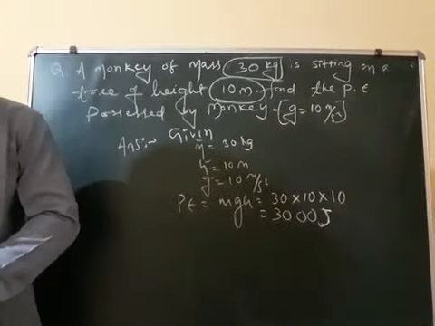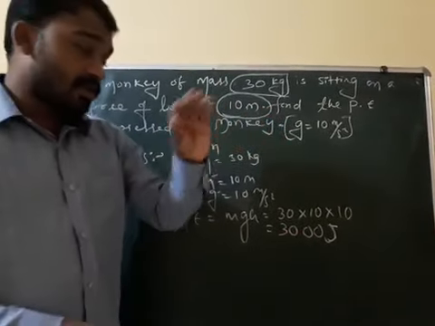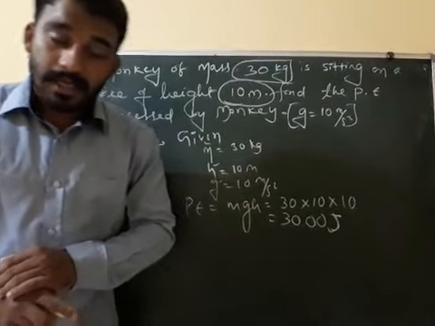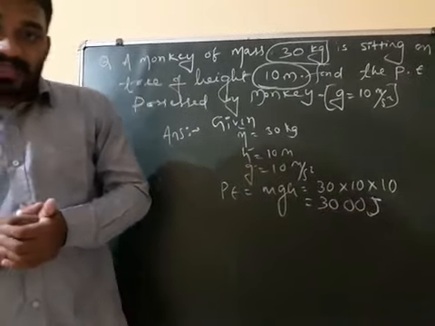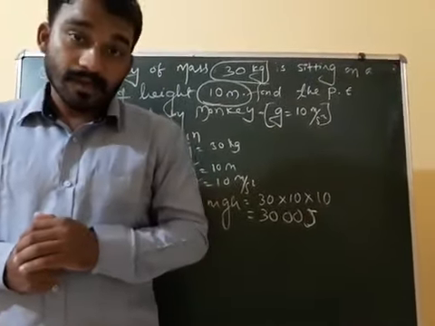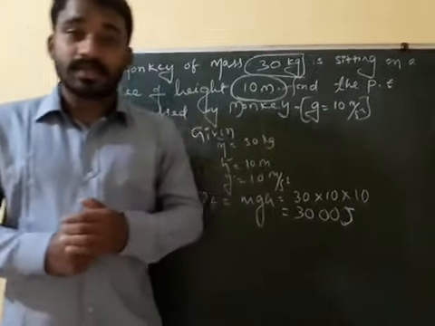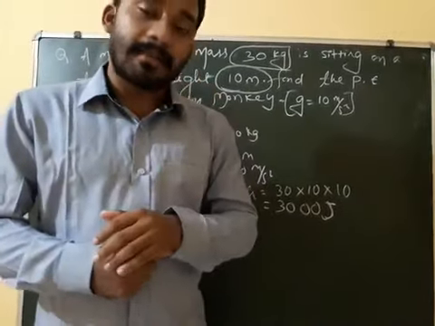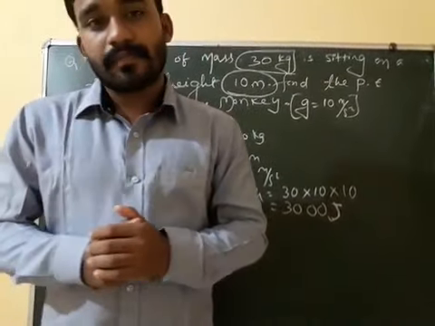Clear? Understood? 3000 joule is the energy possessed by the monkey. Next, chemical energy. Now, a different form of energy. Chemical energy means what? The energy which is present in our chemical substances, like the food that we are eating.